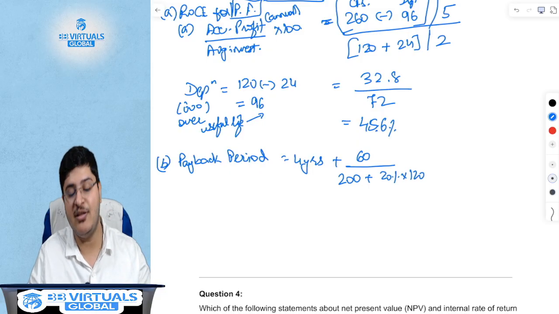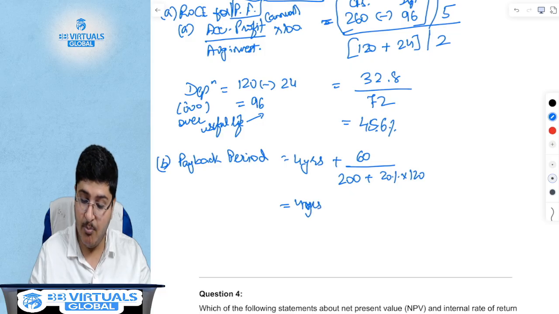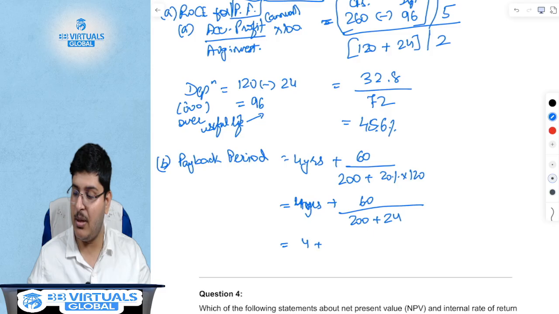There is a reason I called this a must sum. So 20% of 120. So 4 years plus 60 divided by 200 plus 24. 200 plus 24. So this is 4 plus 60 divided by 224, which is 0.267.